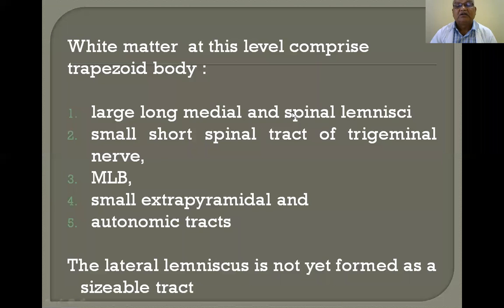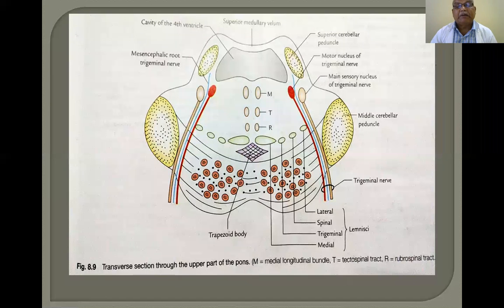Now, I will go to the differences in the upper part of the pons. This is the upper part of the pons. The cavity of the fourth ventricle at the floor appears butterfly-shaped. This is the characteristic feature; it is not present there. The superior cerebellar peduncle comes here. The middle cerebellar peduncle is there. No inferior cerebellar peduncle, whereas in a section of the lower part of the pons, the middle cerebellar peduncle and inferior cerebellar peduncle are there. The medial longitudinal bundle comes anterior to the floor of the fourth ventricle.